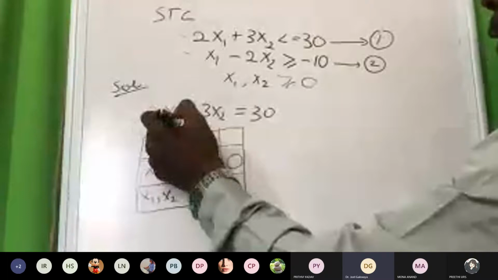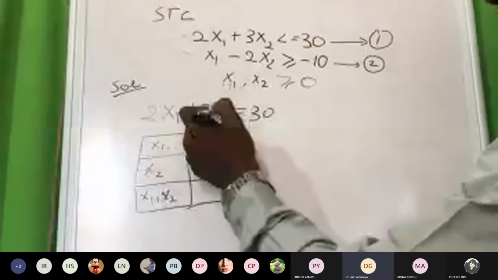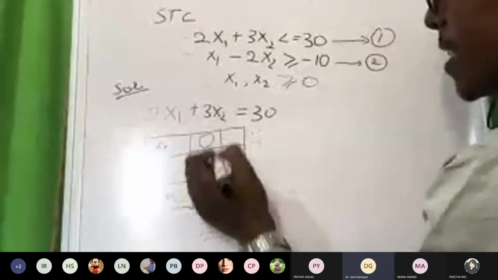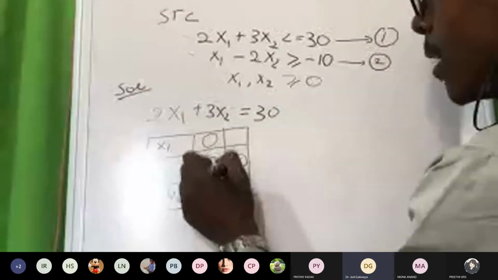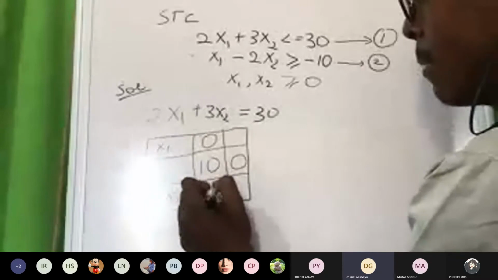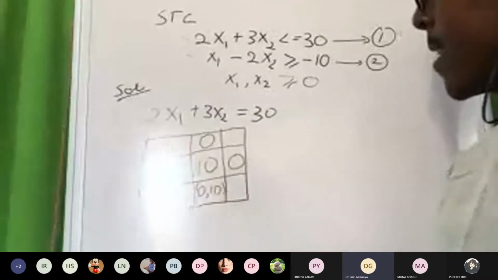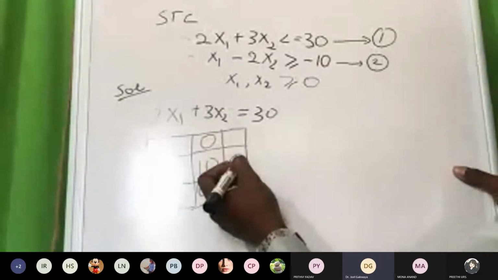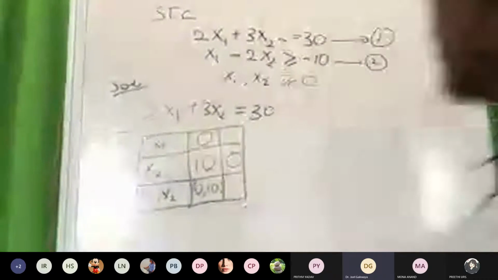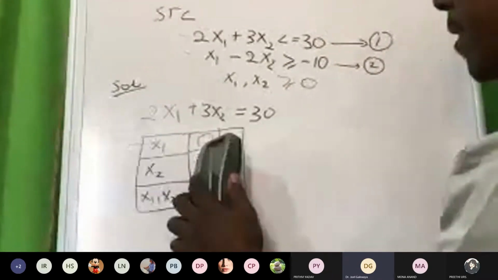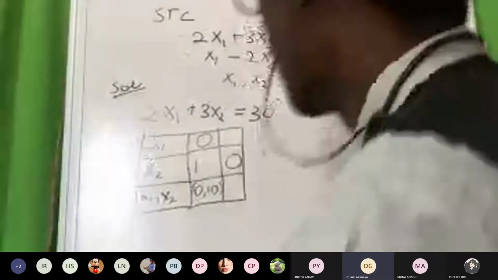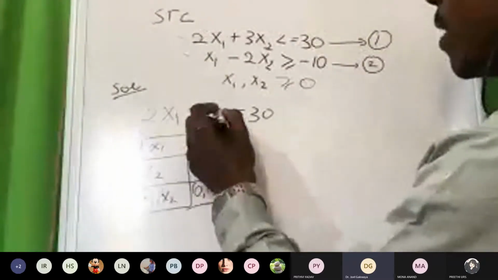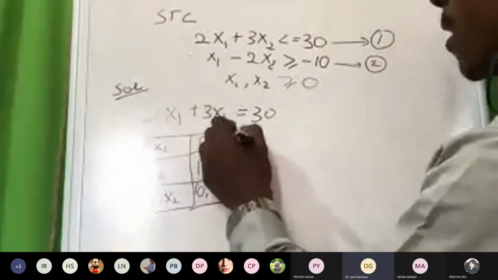You have to replace zeros here in x1 and x2 so that you can get the value of this one. If x1 is equal to 0, x2 obviously is equal to 10, correct? The first coordinate we have is 0, 10. Second, if x2 is equal to 0, the value is 15. Very good. x2 is equal to 10, correct. If x2 is equal to 0, then x1 is equal to 15, correct.